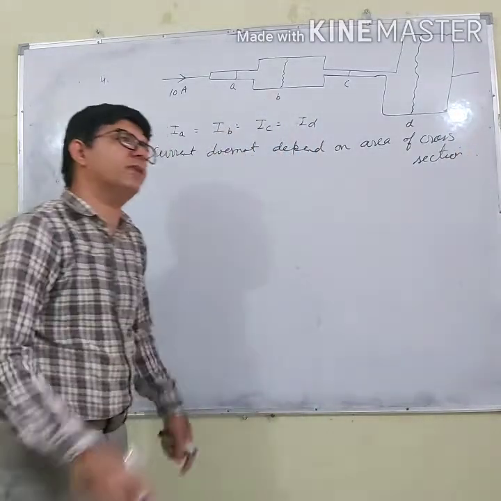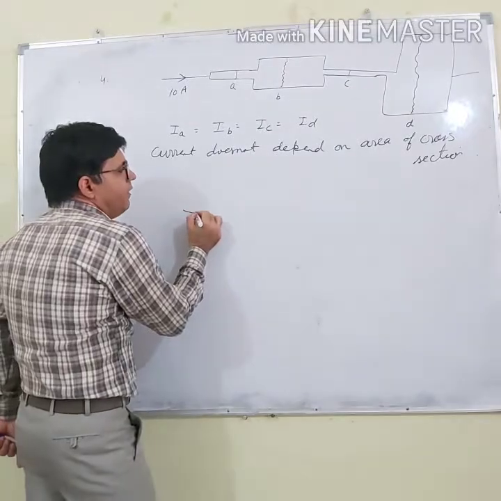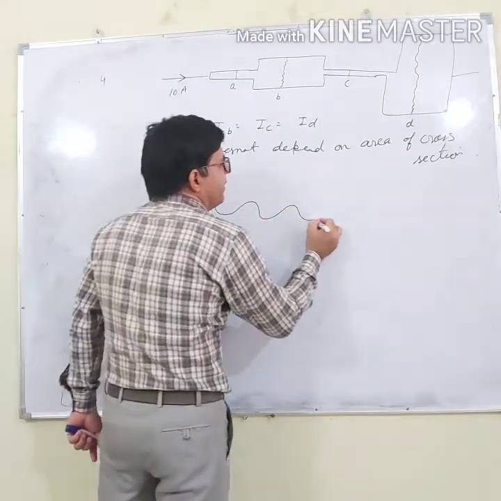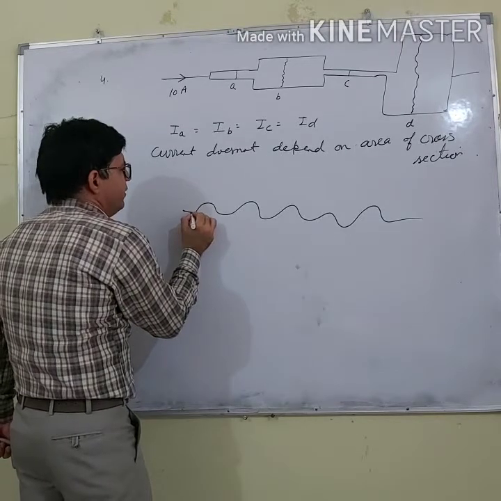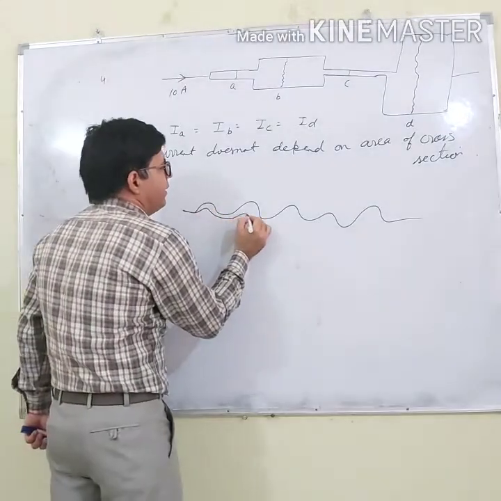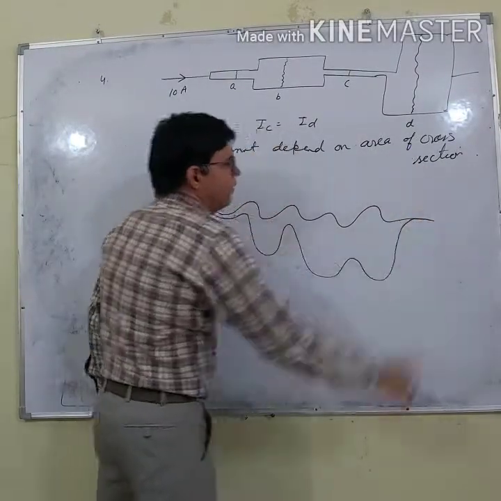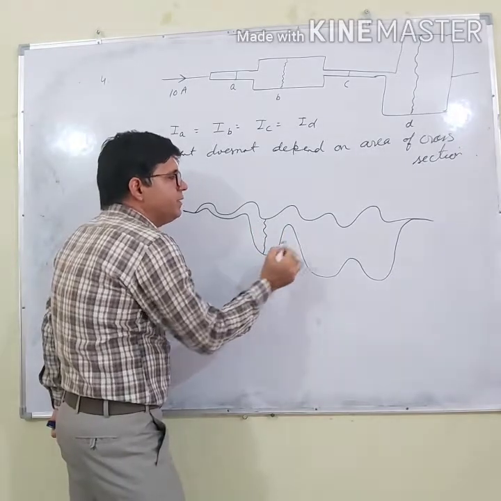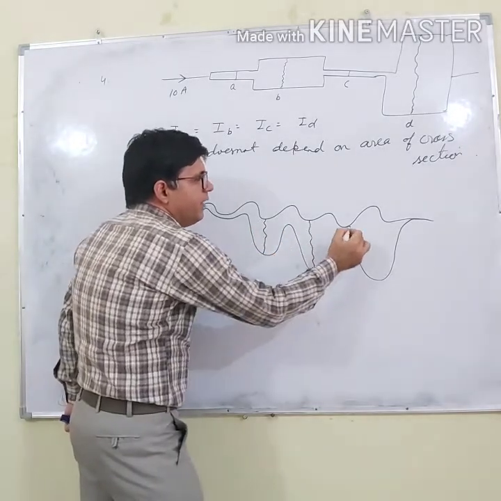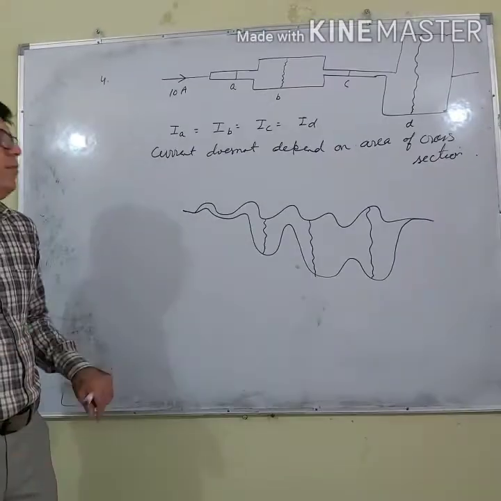Whatsoever is the shape and size, the current will remain the same. Even if you are having a wire, let us say this wire is an irregular wire. Here it becomes thin, and here I am having this. Then the current will remain the same.